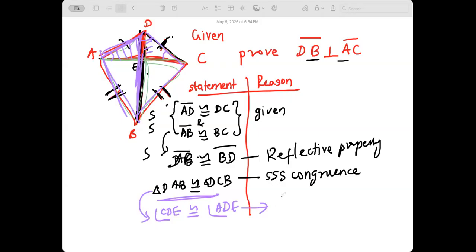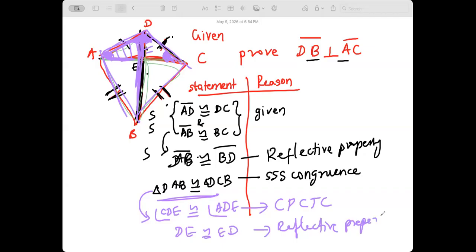CPCTC. Corresponding parts of congruent triangles are equal. Now we know these two angles are equal. This is already equal, we know. What else can I do? As Swarit said, you can say this angle is equal to this angle. That's one way out because it's an isosceles triangle. Or I can as well say DE is equal to ED. It's the same side, right? Yeah, reflexive property. It's the same side.